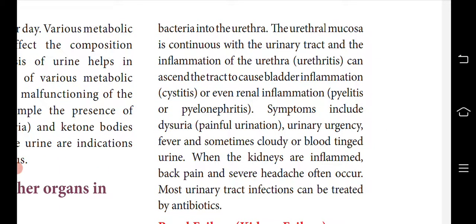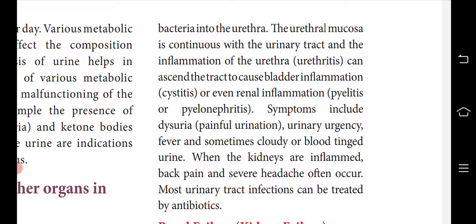Bacterial infection is a common thing, but the mucosa that is present will arrest the movement of bacteria inside. Still, if an infection occurs, it will cause inflammation. Inflammation is an inner swelling, called urethritis. Renal inflammation is also possible.